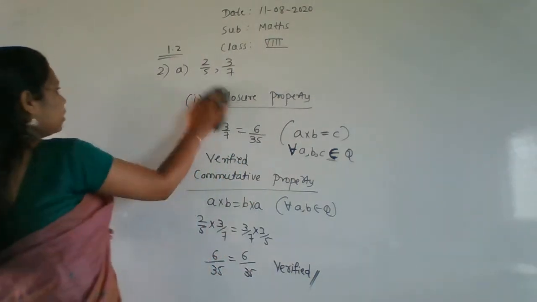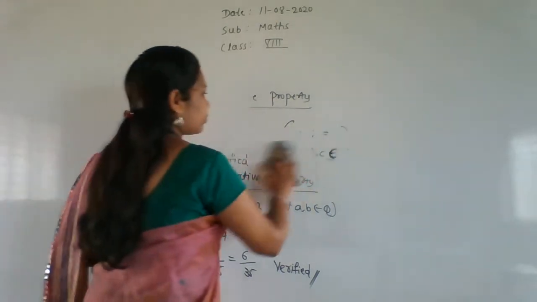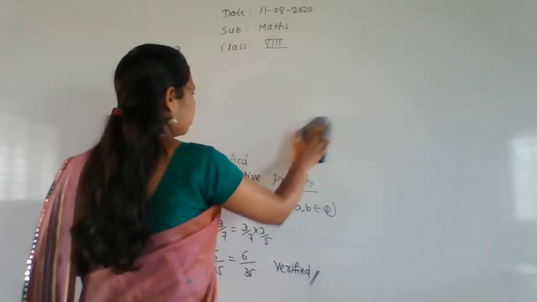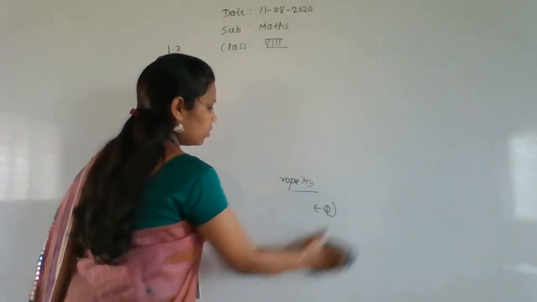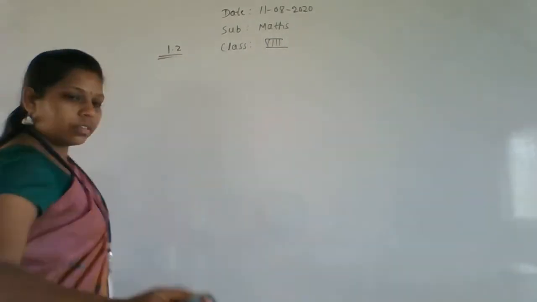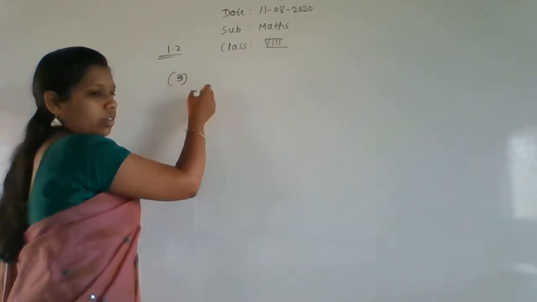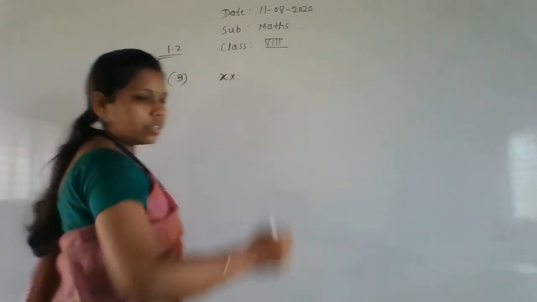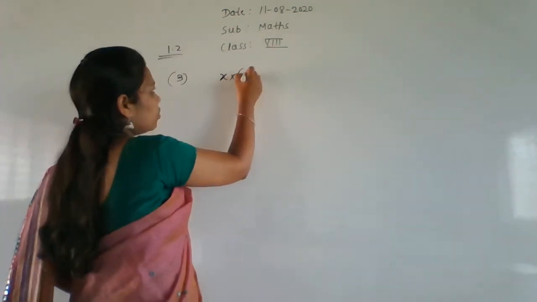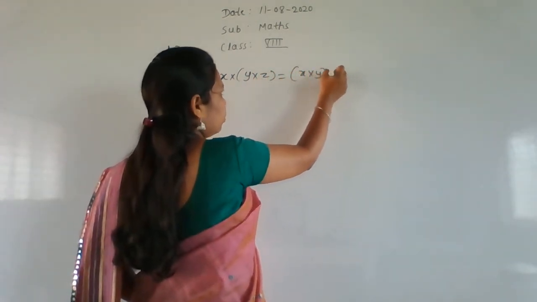So we move to the third main, and we solve it. x into y into z is equal to x into y into z.